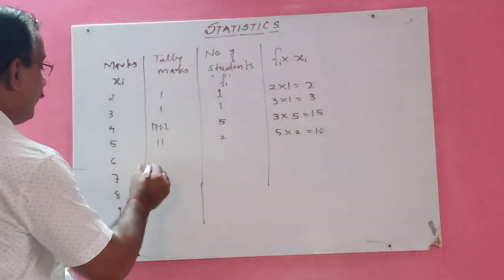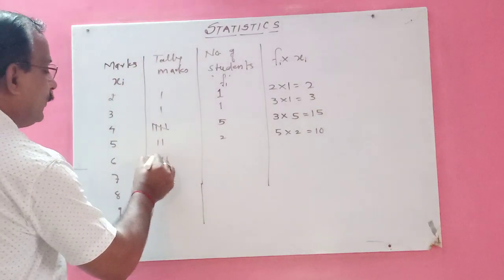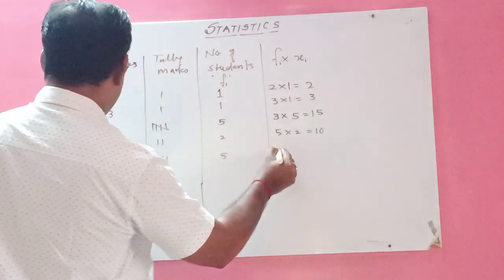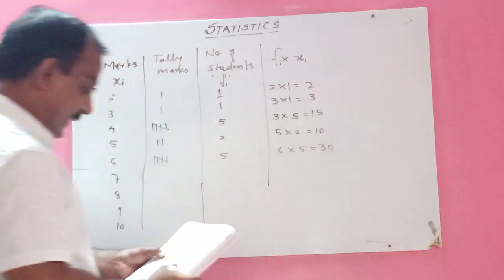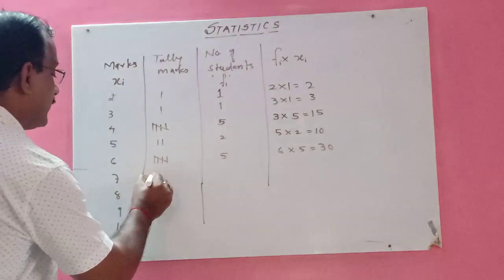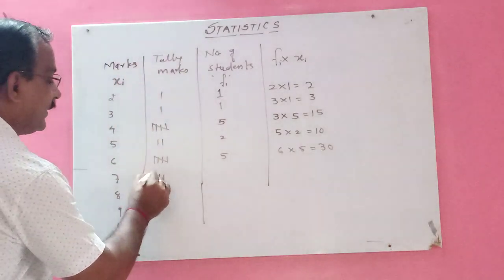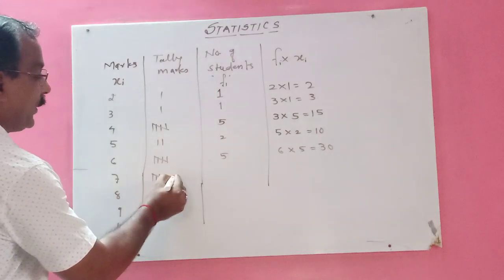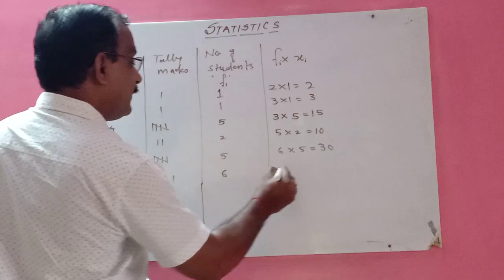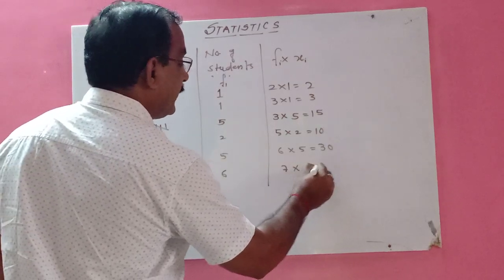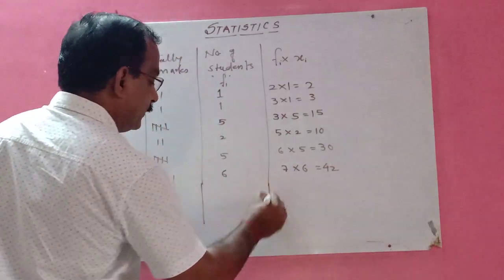6 marks, again 5 students, 1, 2, 3, 4, 5. So here 6 into 5, which is equal to 30. The next 7 marks, 6 students got 7 marks. So this is 5 and 6. For 6 you will put here. This is 6. So 7 into 6, it is equal to 42.